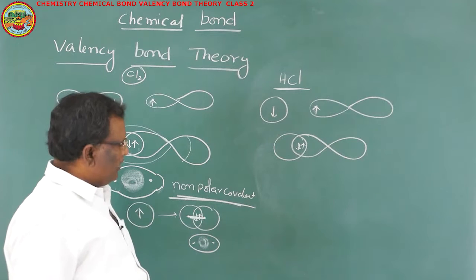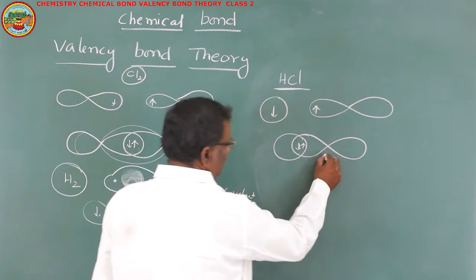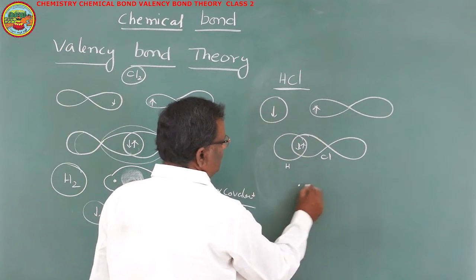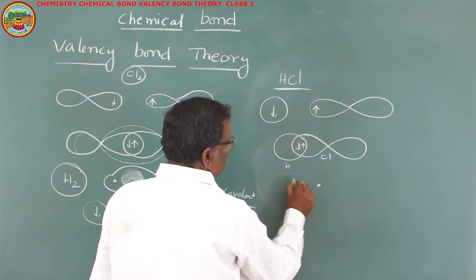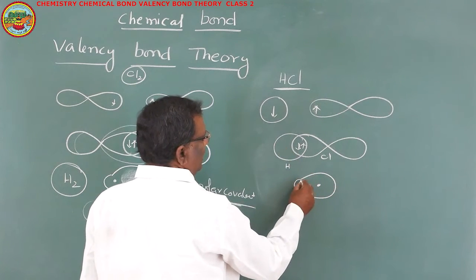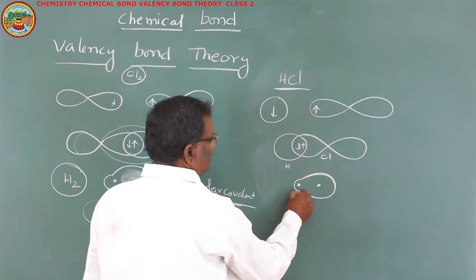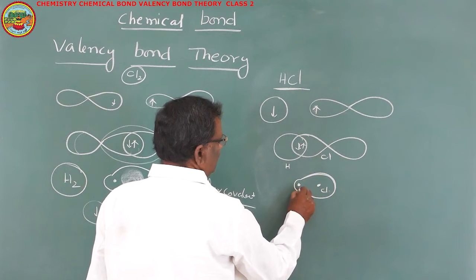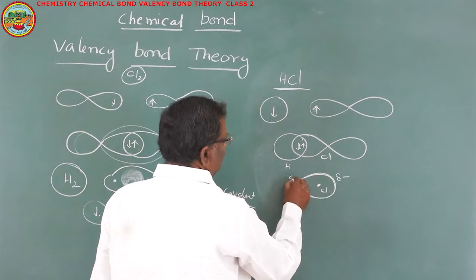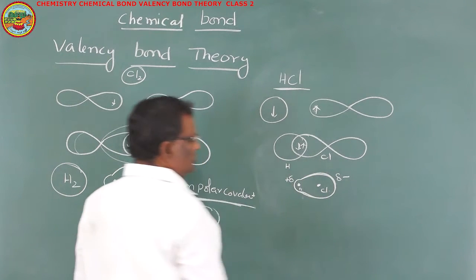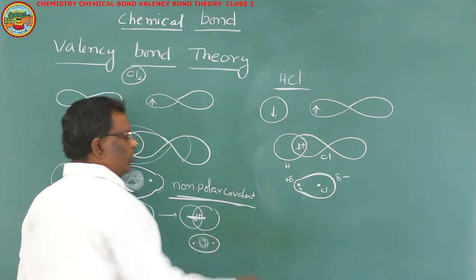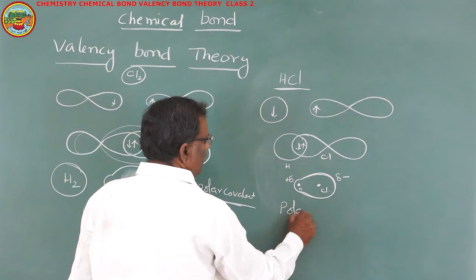After formation of the bond, the electronegativity of Cl is more than hydrogen. So if this is the nuclei of two bonded atoms, the electron cloud will distribute like this. This means the electron cloud is more prominent on the Cl side than the hydrogen side. Because of that, a partial negative charge will exist on the chlorine side and a partial positive charge on the hydrogen side. This type of covalent bond is said to be a polar covalent bond.